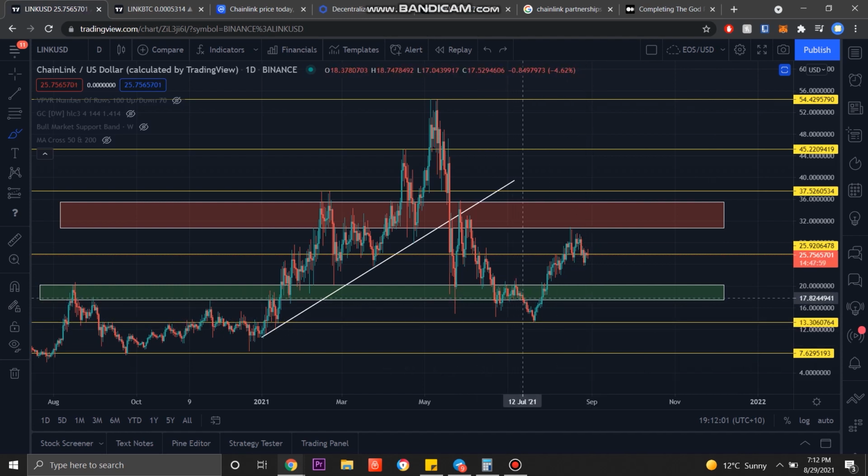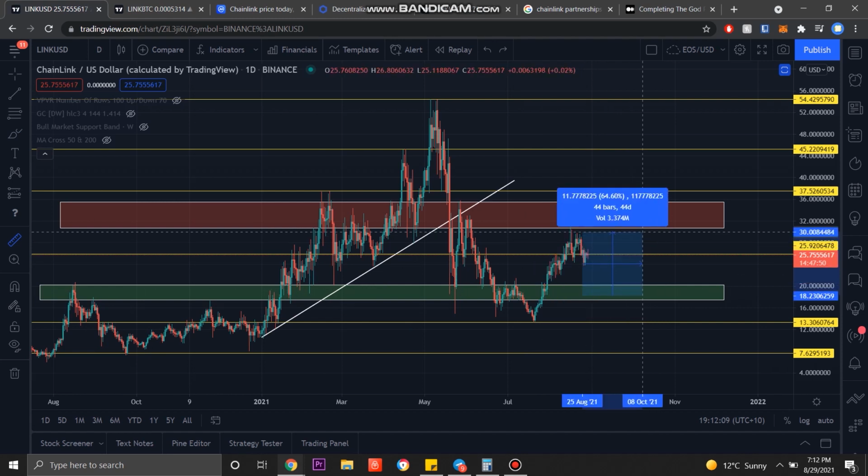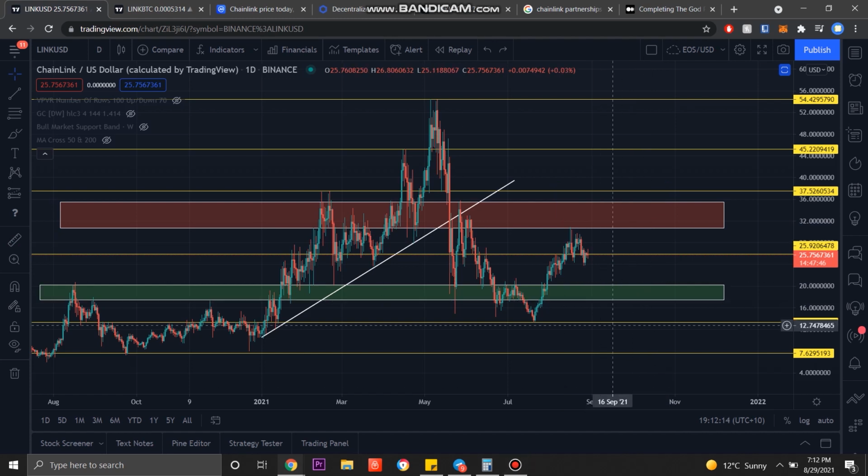However, we did manage to pick up some Chainlink around $17 or $18 in this green box, so we are up pretty substantially on Chainlink. If we go from 18, just for a higher estimate, we were up roughly 67% on Chainlink. Even though we didn't get the bottom, we got something pretty close to it, and we were only below that point for less than a few weeks anyway. So I wouldn't expect Chainlink to visit those levels again.